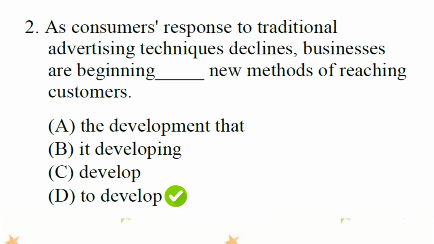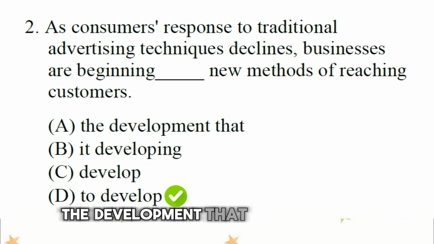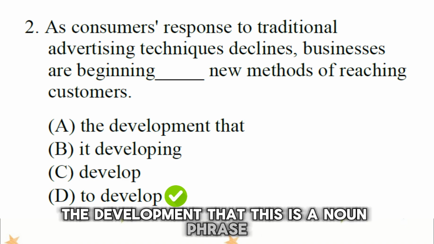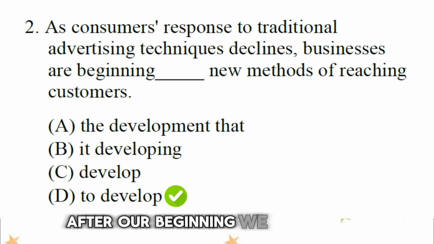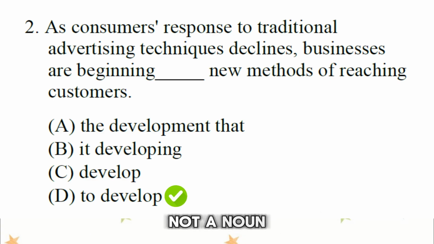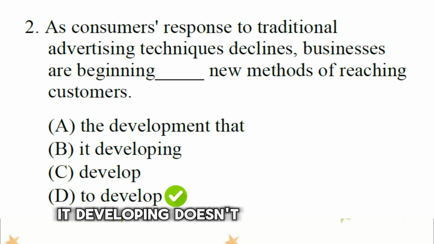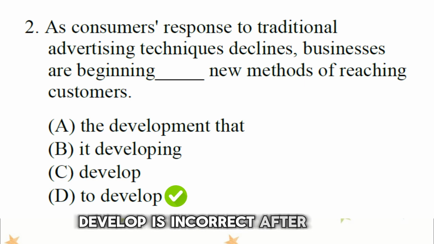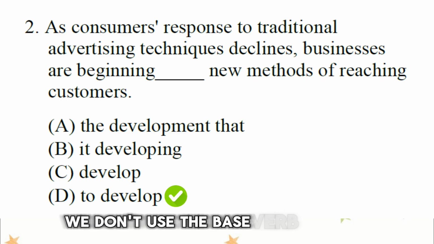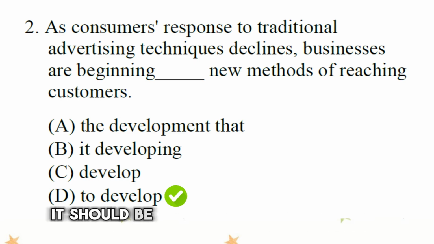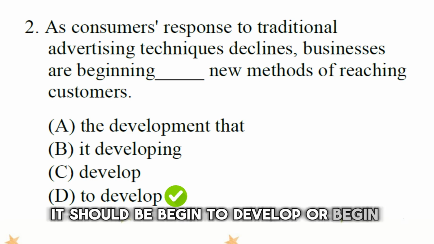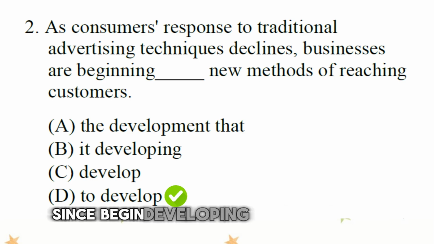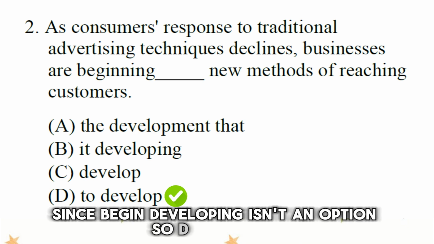Why not A? The development that is a noun phrase. After the word beginning, we need a verb, not a noun. Why not B? It developing doesn't fit any English grammar pattern. Why not C? Begin develop is incorrect. After begin, we don't use the base verb directly. It should be begin to develop or begin developing. Since begin developing isn't an option, D is correct.